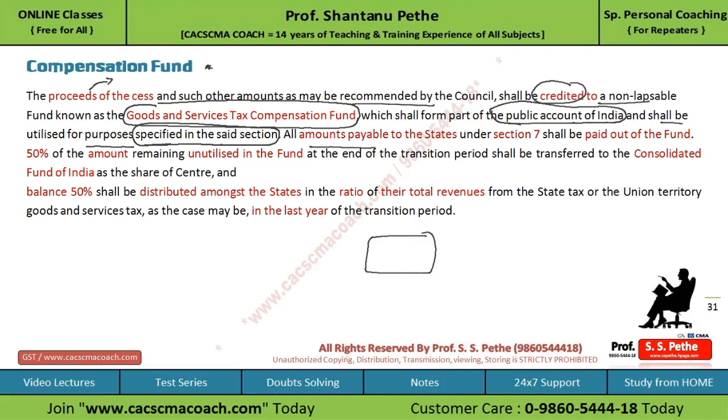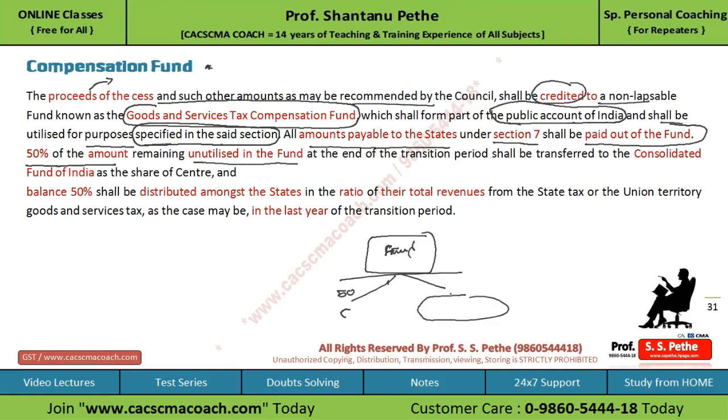So all amounts payable to states under section 7 shall be paid out of this fund. Then, 50% of the amount remaining unutilized in the fund. So in this fund, at the end of the transition period, suppose some balance remains, 50% of the balance will go to the center and the remaining 50% will be distributed amongst the different states.